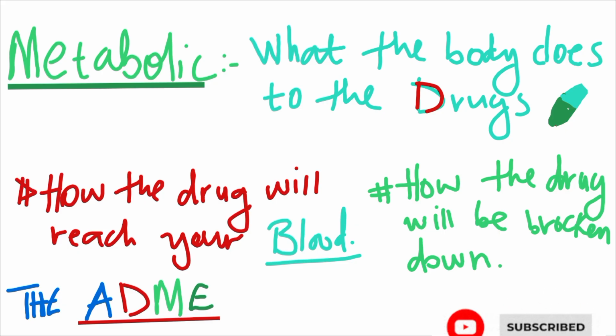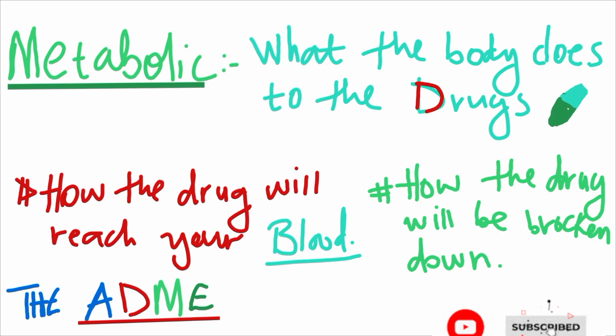The moment you take that drug in, how your body will react to that same drug is what we call the metabolic functional property of that drug. So how the drug will reach your blood, how the drug will be broken down so that it gets to do what? To work. Because it has to be broken down, which is metabolism, the breaking down of substances or particles.